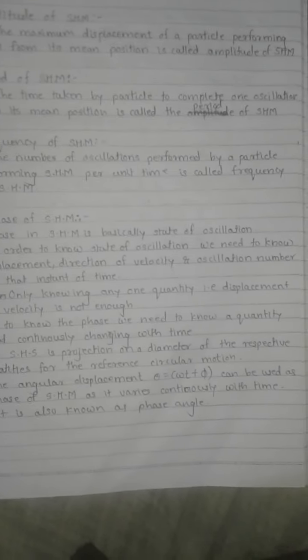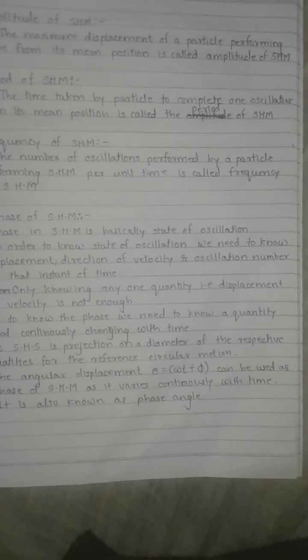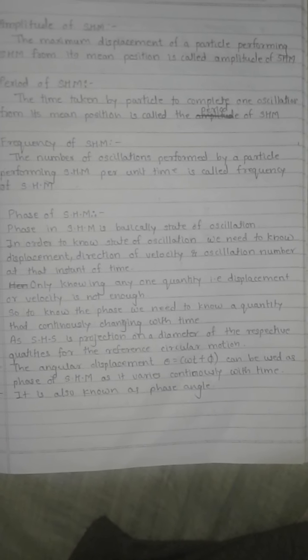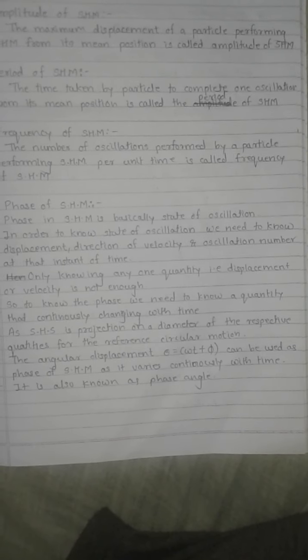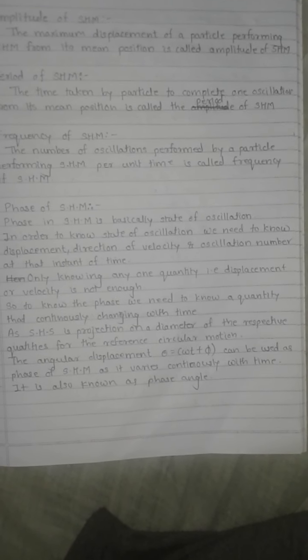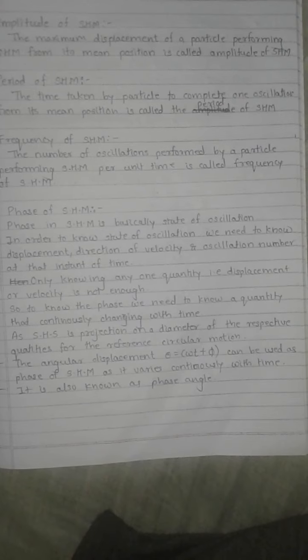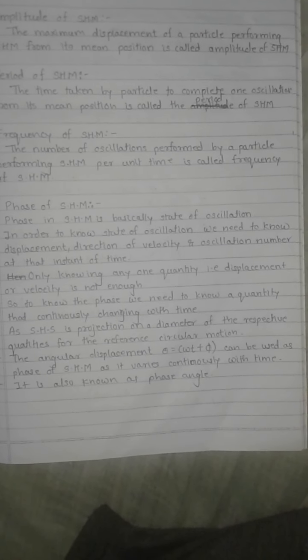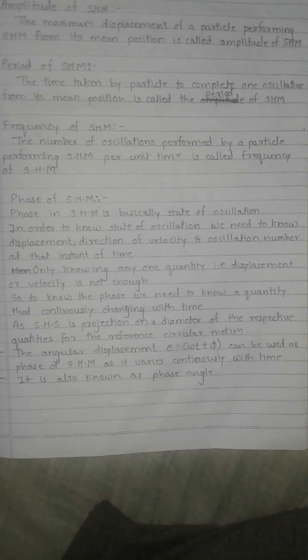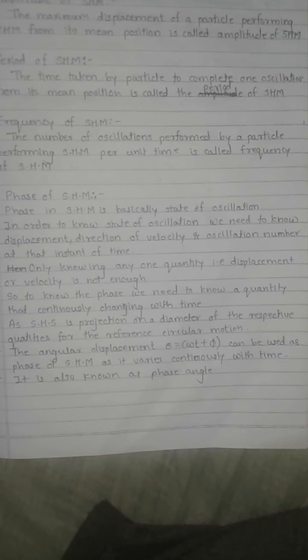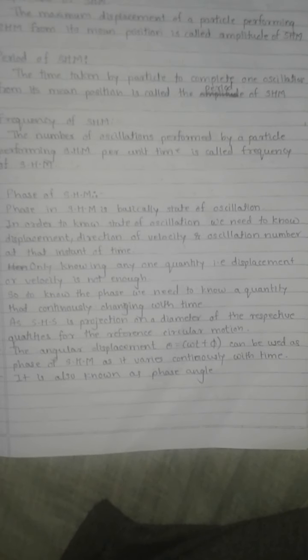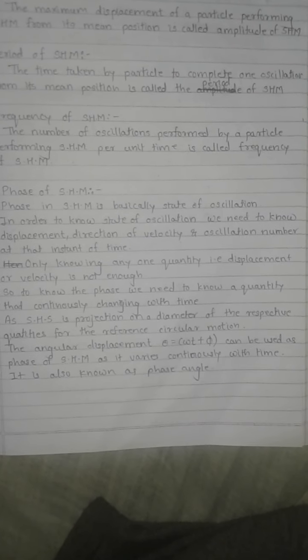Now what is phase? Phase is nothing but the state of oscillation. In order to know the state of oscillation, we must know the displacement, that means the position of that particle, then the direction of velocity, as except at the mean position velocity has two directions, and the oscillation number at that particular time. So only by knowing any one of the quantities we cannot find the state of oscillation. We should have the complete knowledge of it.